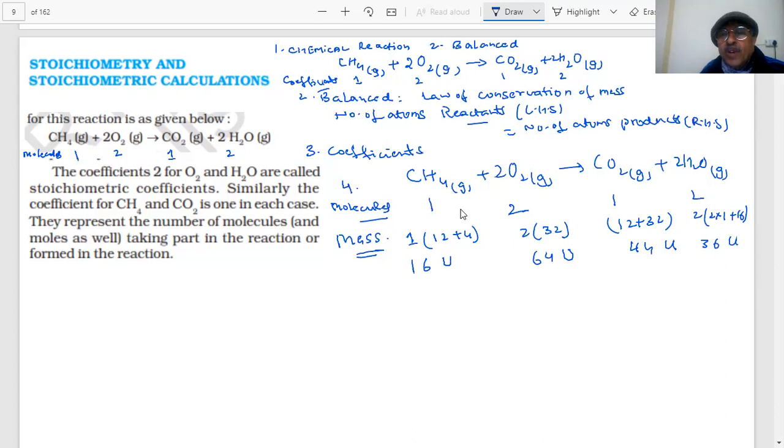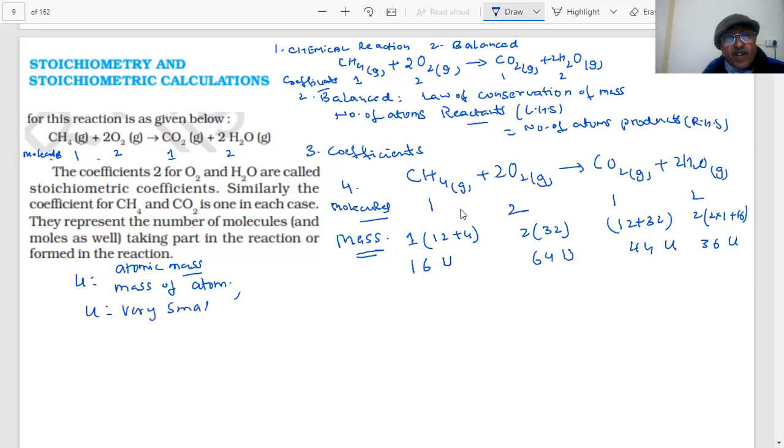Why did I write U? U is the mass of one atom or one molecule. When I write U, in the atomic mass scale, U is called the atomic mass unit, which is the mass of one atom. So these are the mass of one molecule of CH4, mass of two molecules of O2, mass of one molecule of CO2, mass of two molecules of water. But this U is a very, very small number. You know that U is very small.